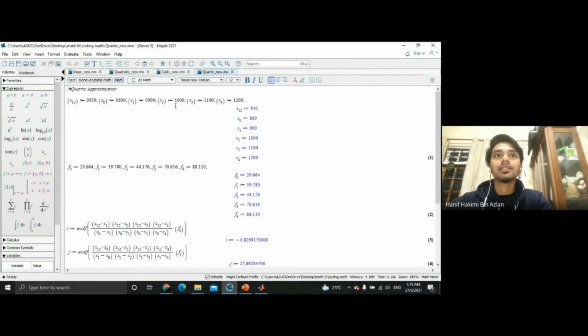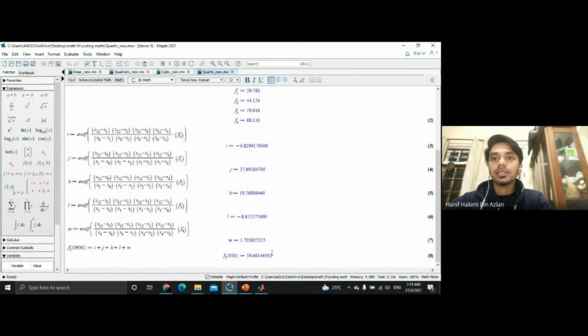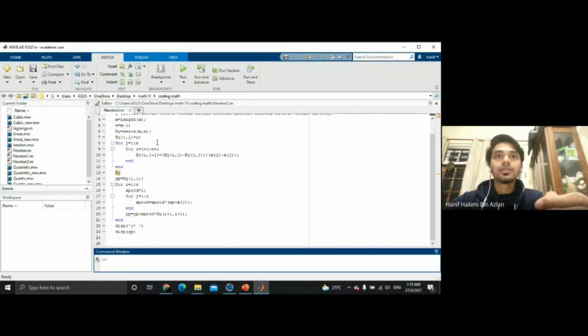Okay, next, lastly, for the quadratic, this is the formula. And then from this question, we get this answer. Okay, next for the Newton divided difference, MATLAB. So add input, enter the value we have to solve the problem. So this is data, this is the power, and this is the hour. So this is the formula for the table, and then this is the formula to solve the value at 930 hours.